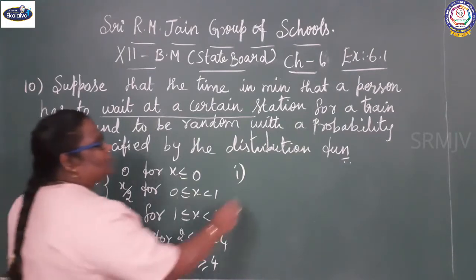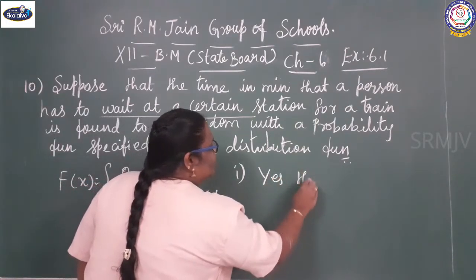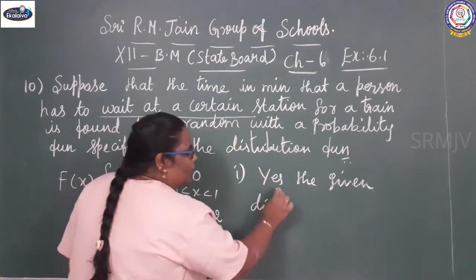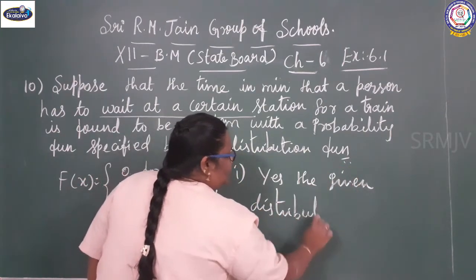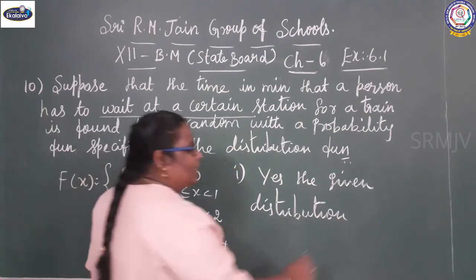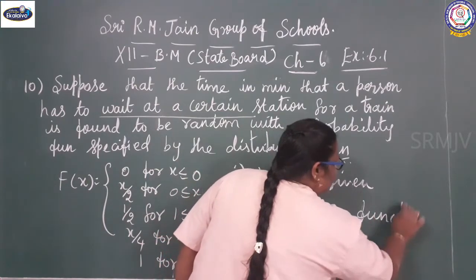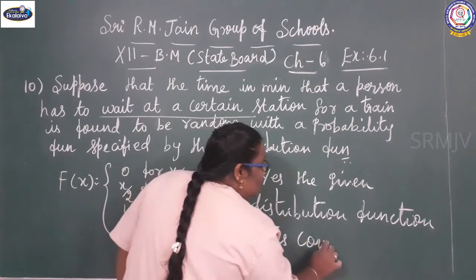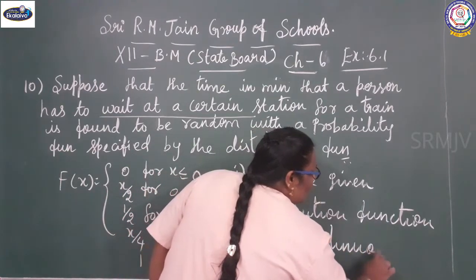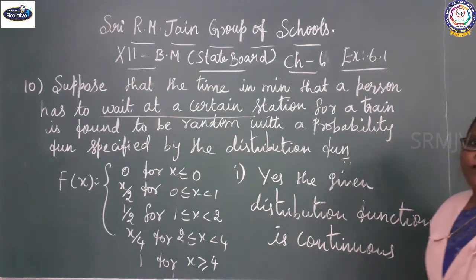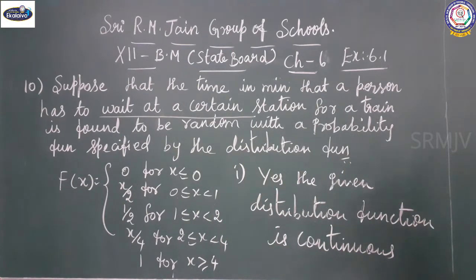Yes, the given distribution function is continuous. Then you should find the probability density function, small f of x, since capital F of x is given.